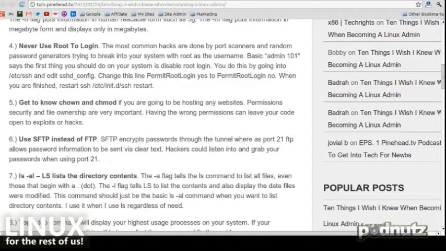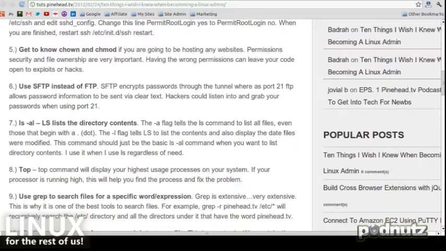Okay. Get to know chown and chmod. There are two commands to change file attributes and file ownerships. Very important. Never use FTP, period, bar none. Never should you use FTP. It's insanely insecure. Use SFTP.